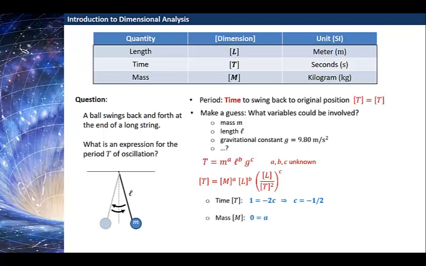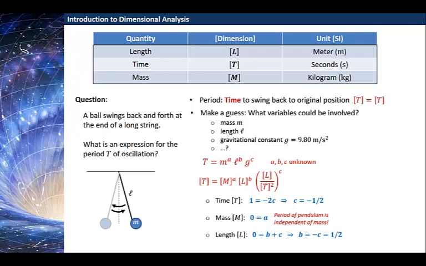On the left-hand side, we don't have any powers of mass, and so we would say that that is a power of 0 on the left-hand side for mass. On the right-hand side, we do have mass to the power a, so it must be that 0 is equal to a, or there is no dependence on mass. That's actually a pretty cool observation that we made just using dimensional analysis. There's no way for us to include mass in a way so that the dimensions work. So the period of the pendulum must be independent of the mass. That's pretty cool.